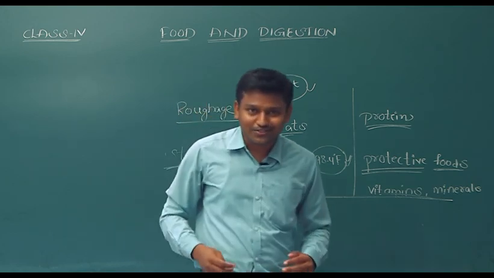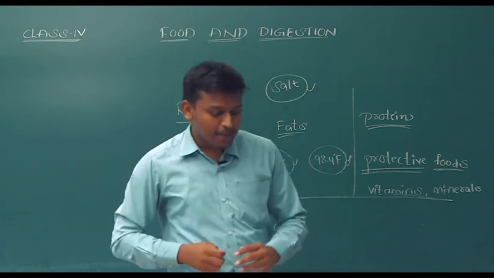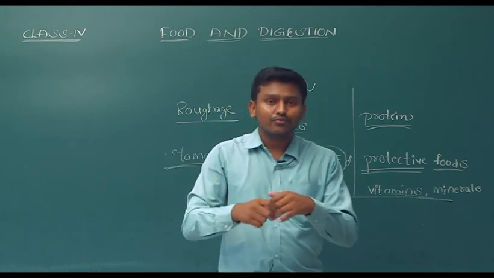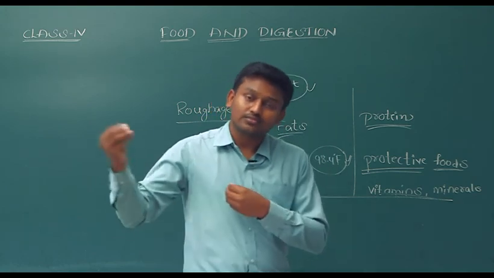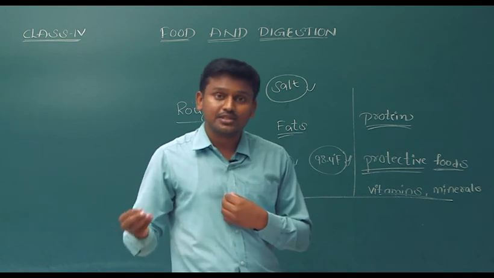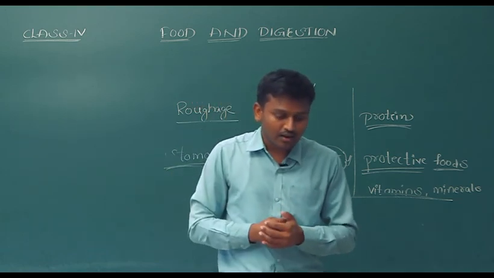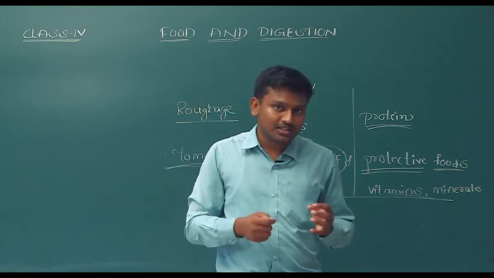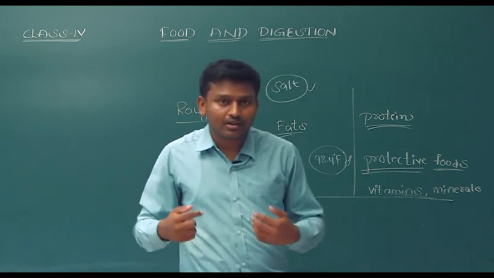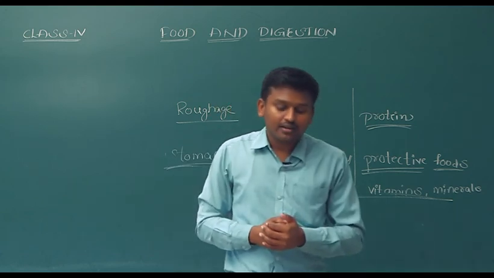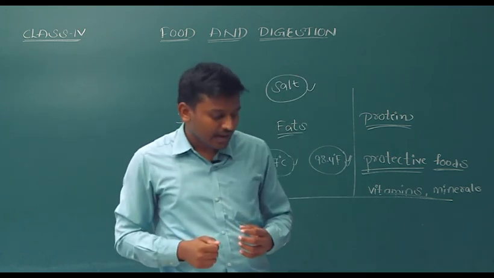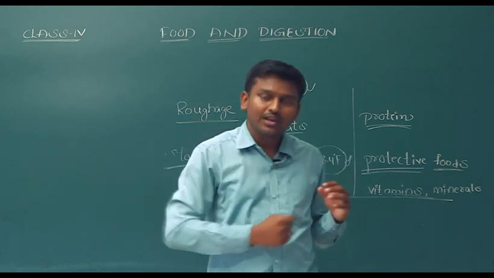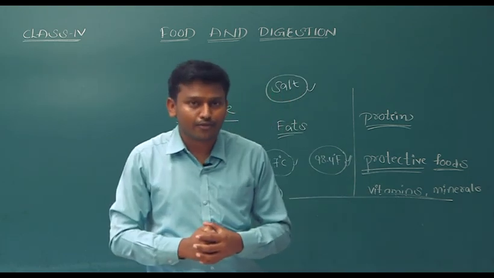So let's recall what we have learned in this class. The different types of nutrients present in the food and the different functions of carbohydrates, proteins, vitamins, water, and roughages. How digestion takes place in our body, what organs are involved in this, and how to keep our digestive system healthy, and preparation of food. And after that, we have seen some preservatives, how to preserve the food, and the importance of preservation of food.